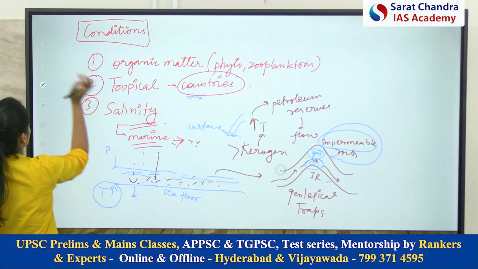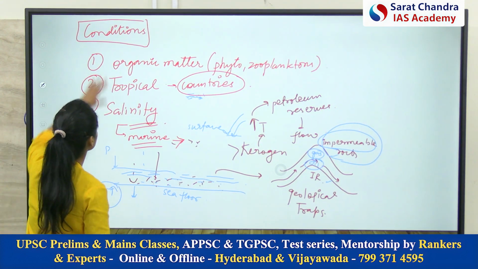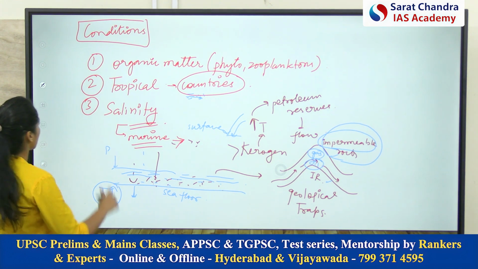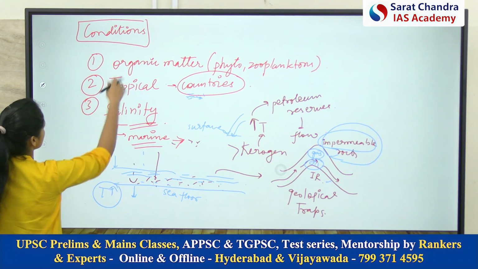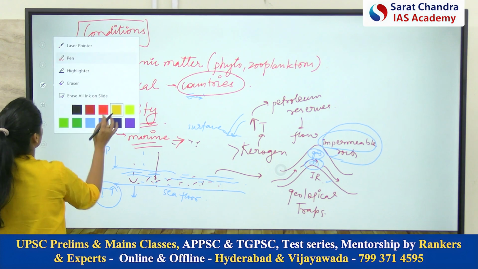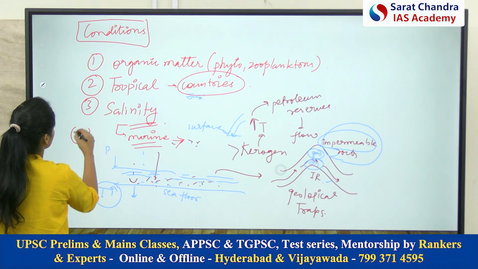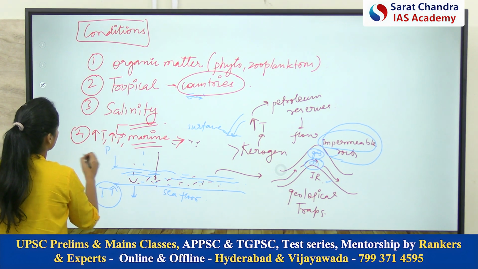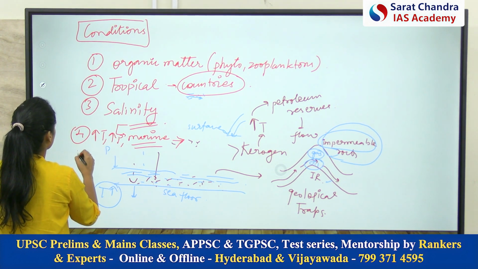So the third condition also we discussed: organic matter, tropical conditions, salinity. And the fourth, I think, is part of the first only, but we will discuss it: the presence of high temperature, high pressure, and the presence of permeable rocks.